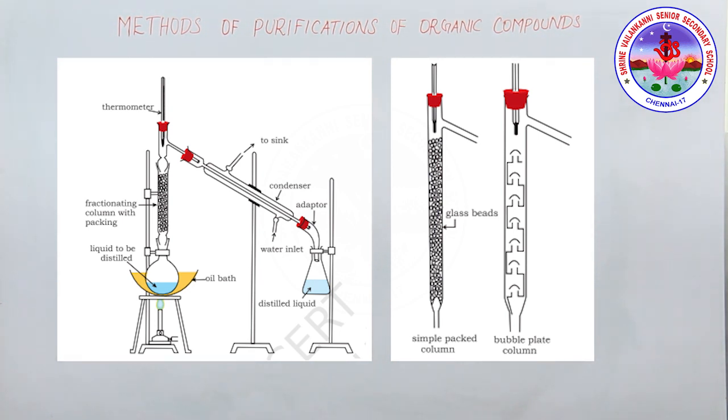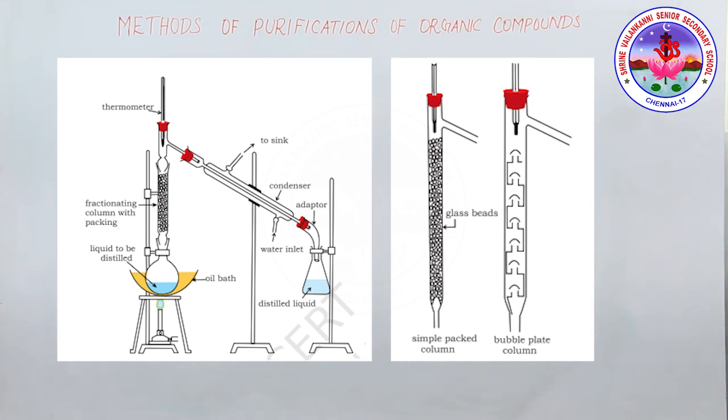Fractionating columns provide many surfaces for heat exchange between the ascending vapors and the descending condensed liquid. Some of the condensing liquid in the column obtains heat from the ascending vapors and re-vaporizes. So the vapors become richer in the low boiling component. The vapors of the low boiling component ascend to the top of the column, and on reaching the top, the vapors become pure in the low boiling component and pass through the condenser, and the pure liquid is collected in a receiver.